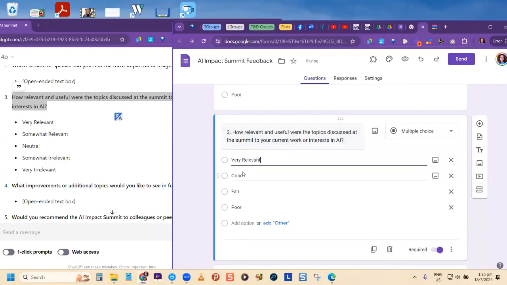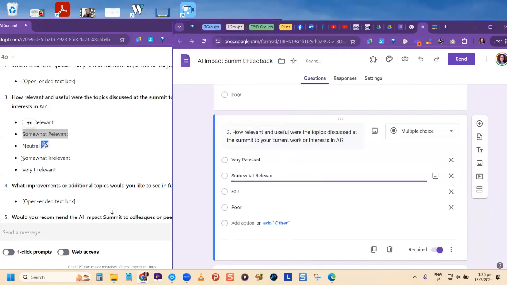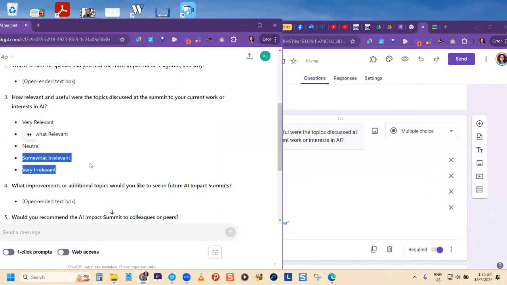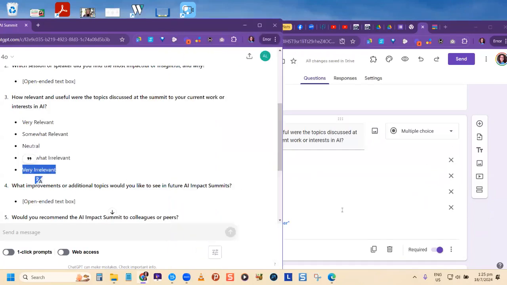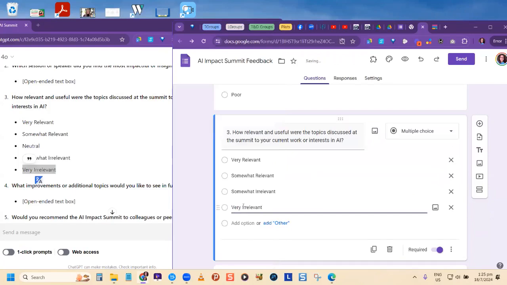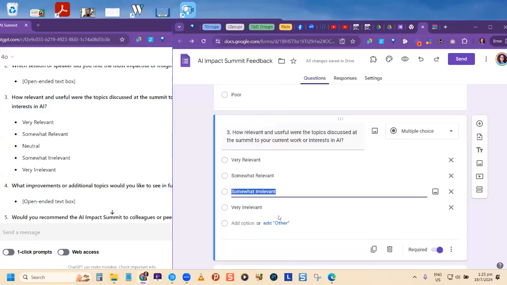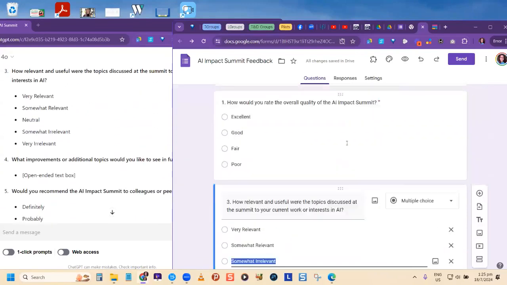All right, very relevant. This one here, you notice it's not filling it in for me this time because I actually had other stuff there. But we can just copy it from where we got the answers from our AI tool. We can just copy and paste and set up our form as we need to, or there are other ways to be more efficient, but we're just looking at the simplicity of it right now. I see that I have the somewhat relevant, irrelevant, all right? And that's one. So I'm going to leave those for now.